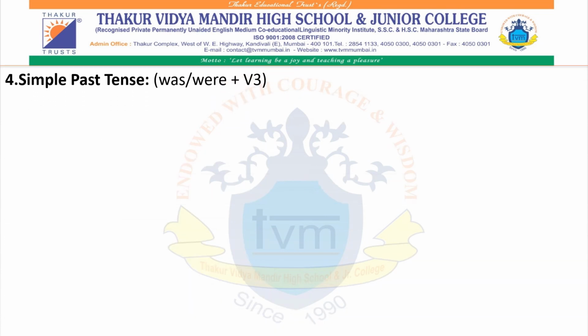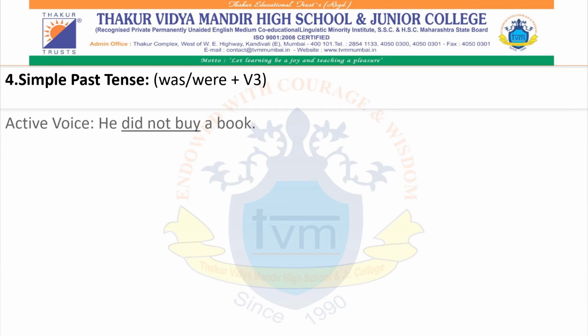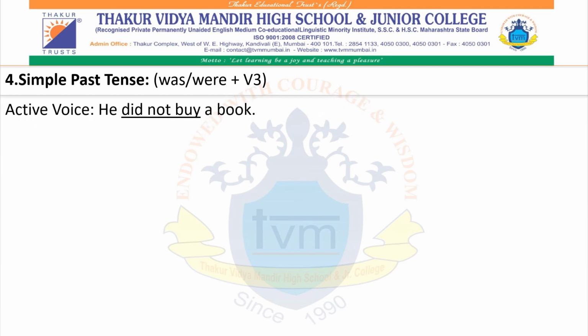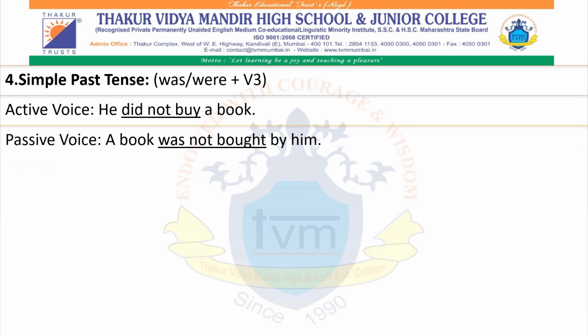Simple past: was or were, because it is past tense, as the auxiliary, and then verb 3. The main verb will always be in the third form in the passive voice. Example: he did not buy a book. A book was not bought by him. It is a negative sentence.